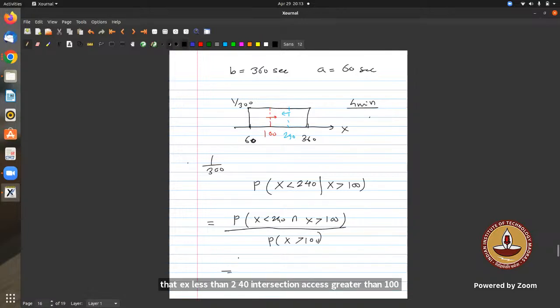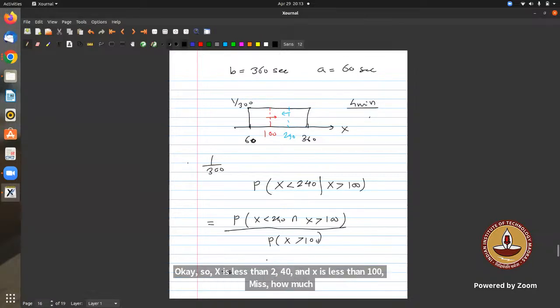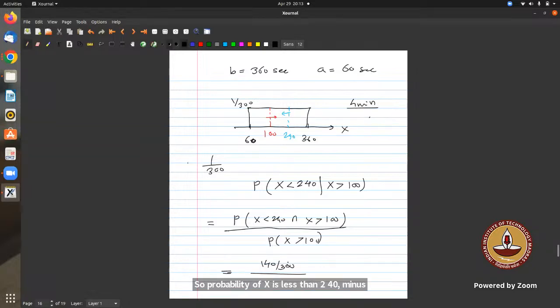So x less than 240 and x greater than 100 means the probability of x less than 240 minus the probability of x less than 100, divided by 300. Everybody understand this point? Why is this probability like this? It is nothing but actually 240 minus 100 divided by this 300, right?